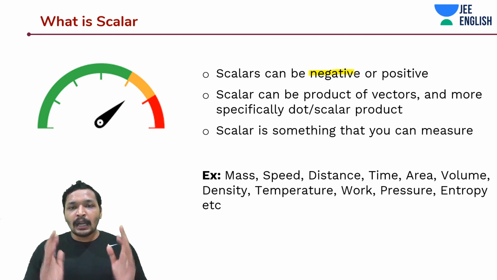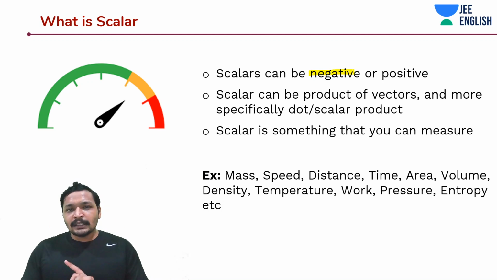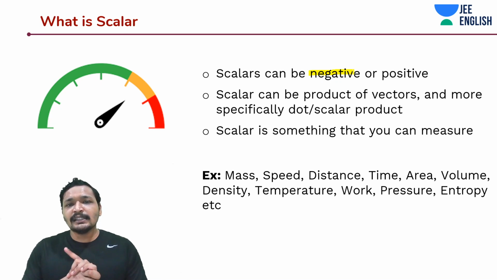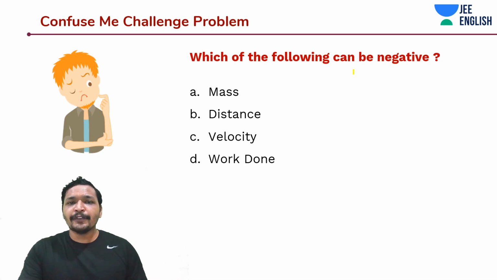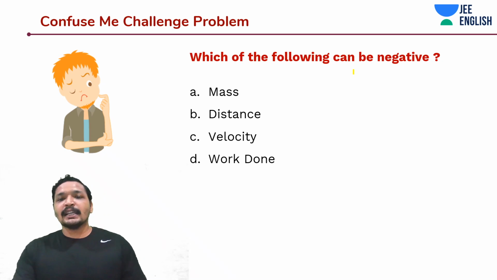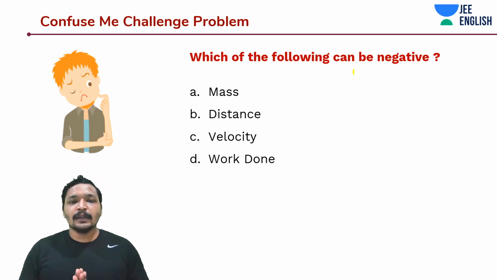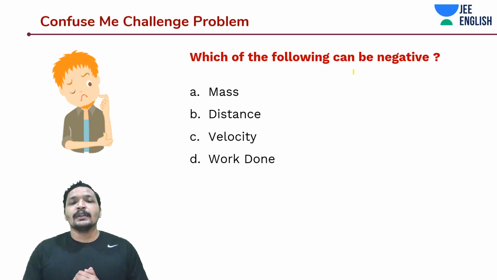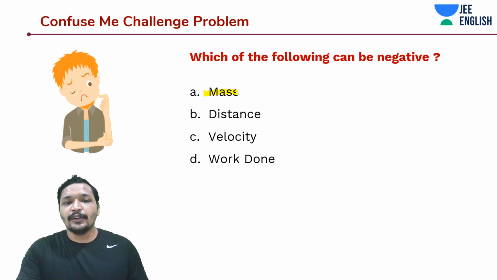Something like that. And now, we are going to talk about something that is going to confuse us a lot of times. We get confused a lot in our exams looking at problems like this. This is like a brain teaser problem. Confuse Me Challenge. Problem number 1, which says: which of the following can be negative? Mass, distance, velocity, work done. So what do you think? Mass, no. Distance, no. Of course you know that. Distance, no. It's not displacement. Velocity, it's a vector quantity. It can be negative. And what about work done?